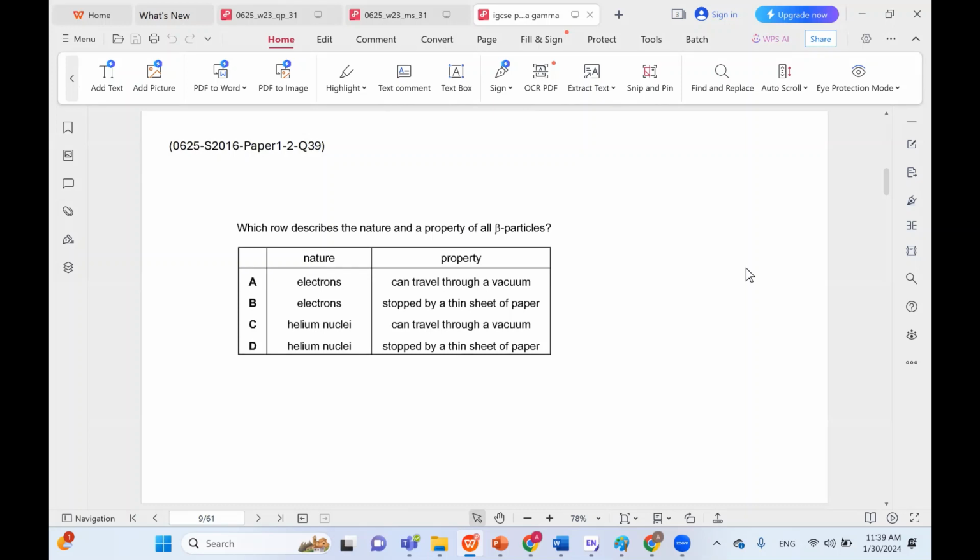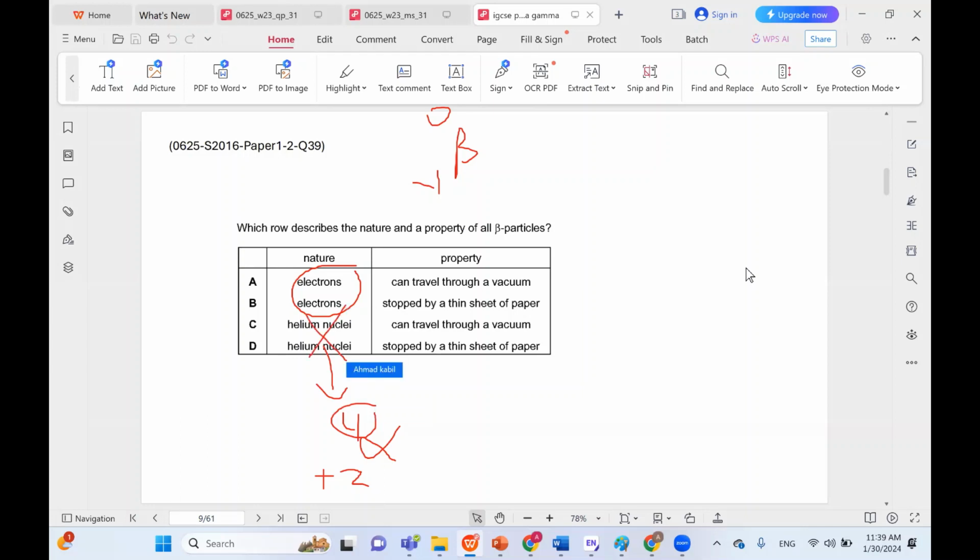Which row describes the nature and a property of all beta particles? Like we said, beta is similar to an electron, with almost zero mass and a -1 charge. So the nature is an electron. A helium nucleus is the same as an alpha particle. It has two positively charged protons and two neutrons, giving it a mass number of 4. So for beta, we're going for electrons.